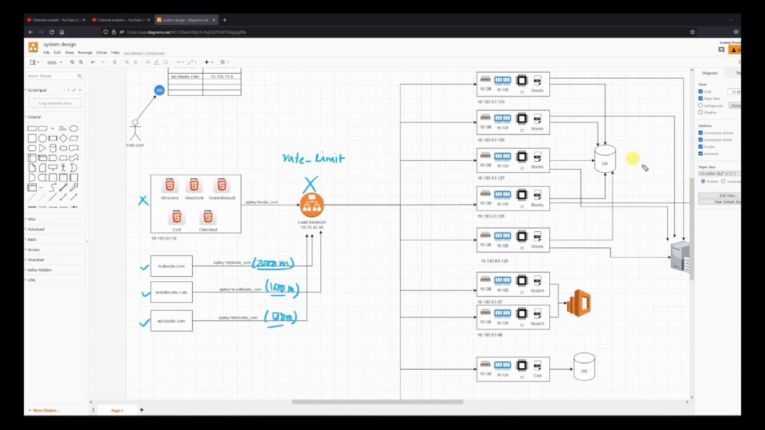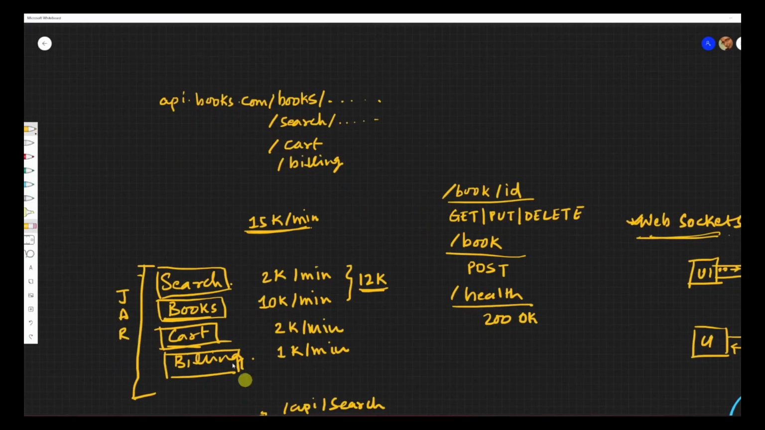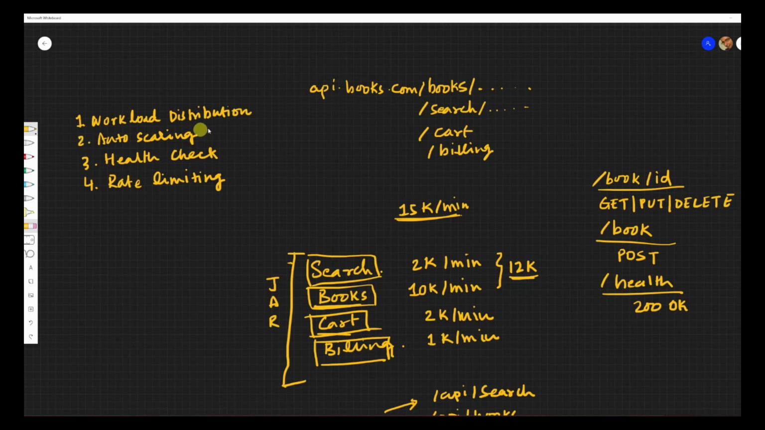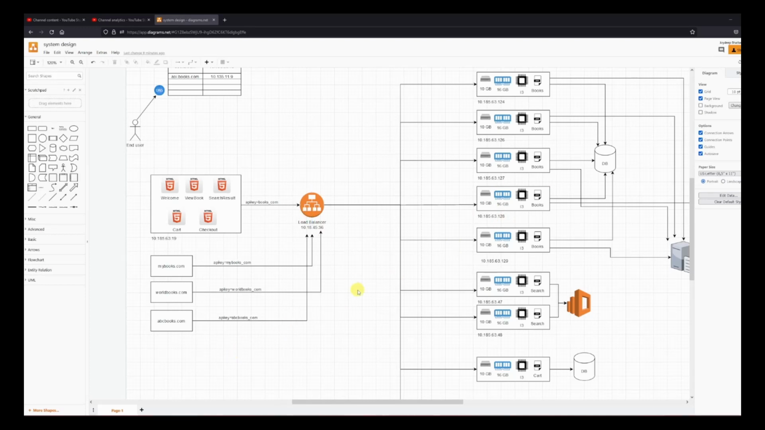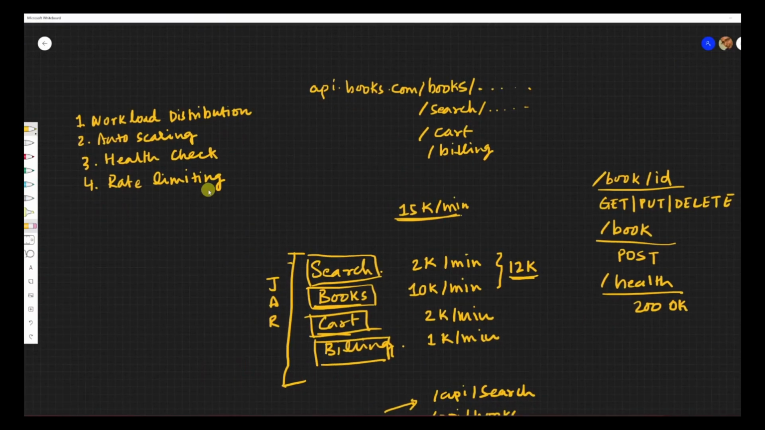What else can it do? So we have talked about a few of them. So let me put them over here, whatever we have seen so far. So these are four as of now: workload distribution, auto scaling, health check, rate limiting. So let's see what else it can do. It can do authentication that we have already talked about, but I have not mentioned over here. So let me put that.